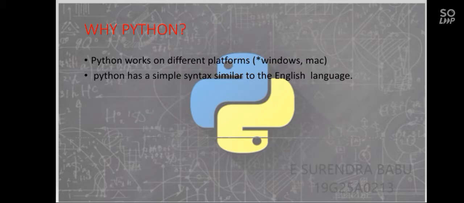Why Python? Why do you use Python? Python works on different platforms, that is Windows and Mac. On both operating systems, Python will work. Python has a simple syntax similar to the English language. That is, Python is the same as English. How we learn English, that is the difficulty in Python. Python is very easy compared to the C language.